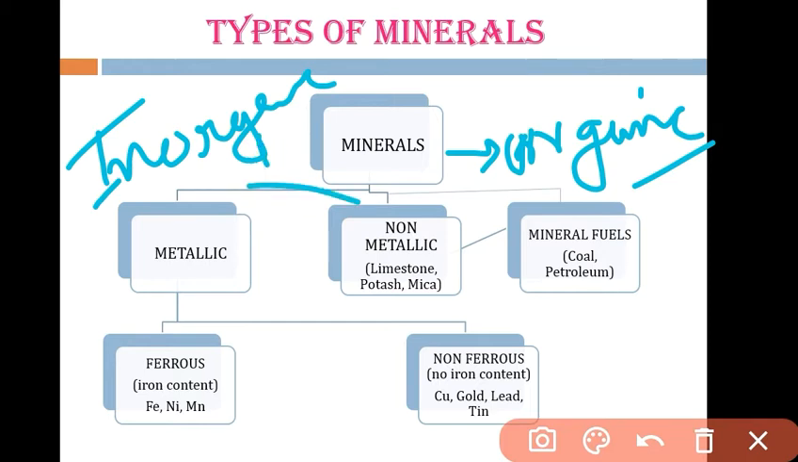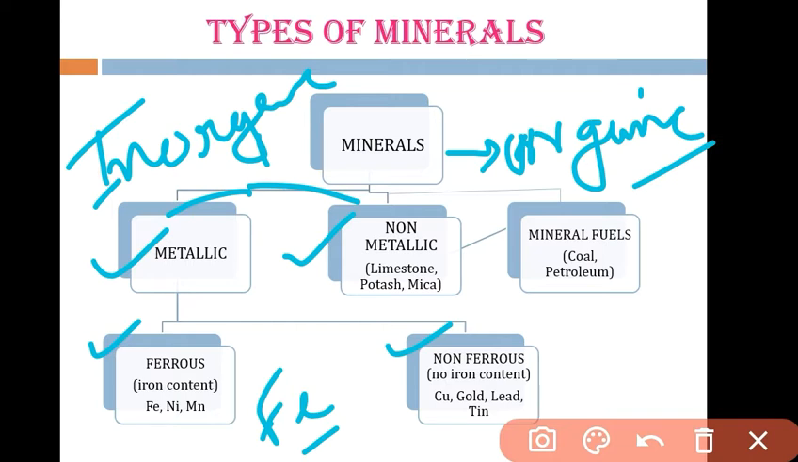Inorganic minerals are also divided into two: one is metallic and another is non-metallic. Metallic minerals are further divided into ferrous and non-ferrous minerals. Ferrous means iron, Fe. Ferrous minerals have a good concentration of iron, like iron, nickel, manganese. These are the ferrous minerals.